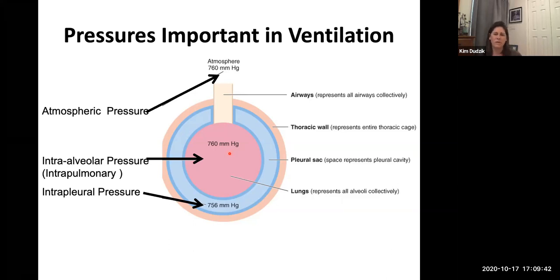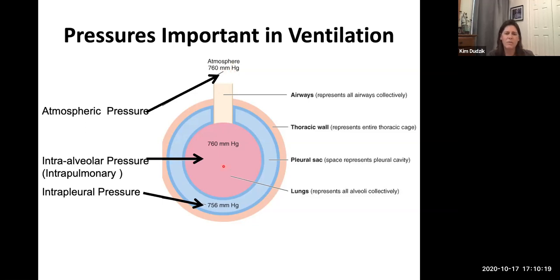Here, this picture is showing you if we were at rest. This would be like your trachea and your bronchioles and everything, all representing collectively the space where air is going to travel into your lungs. You can again see the distribution of the membranes as well. We said atmospheric pressure at sea level is 760 millimeters of mercury. You probably just want to remember that. It'll come up a lot, and it's an easy one to remember. So that's always 760 millimeters of mercury.